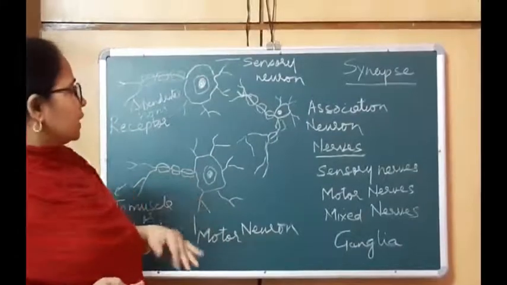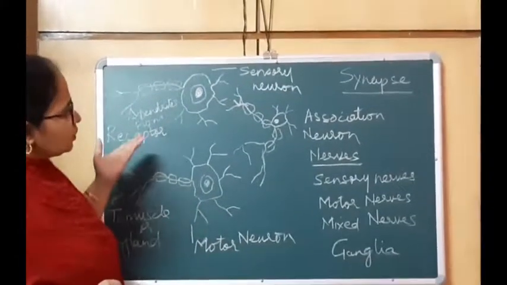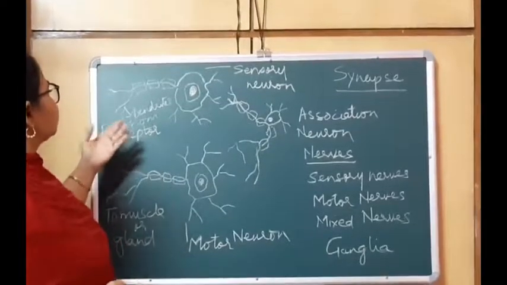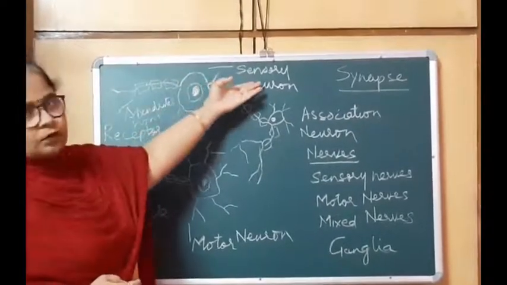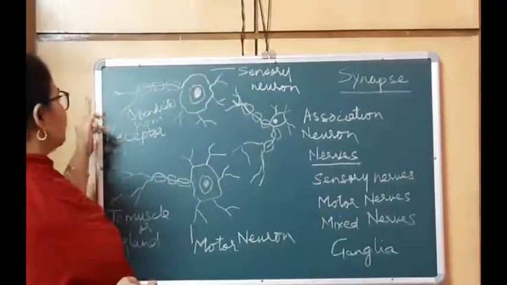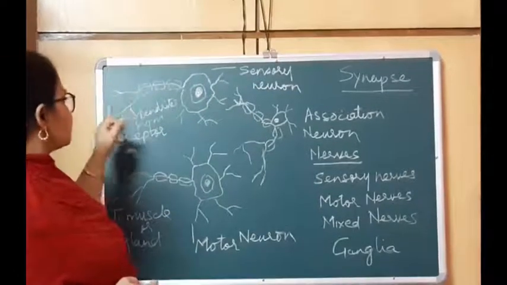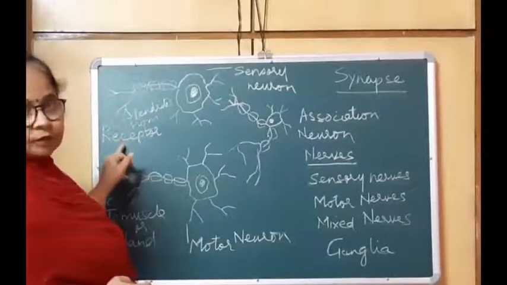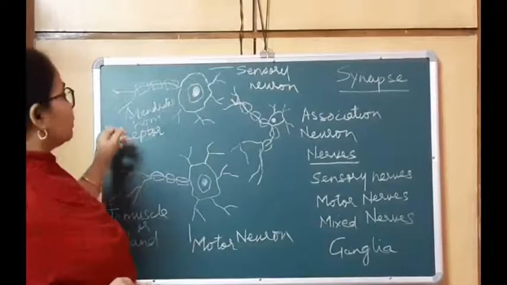Now if you look at the types of neurons, there are basically three types. First is the sensory neuron. This is the neuron which receives the stimulus from the receptor organ.